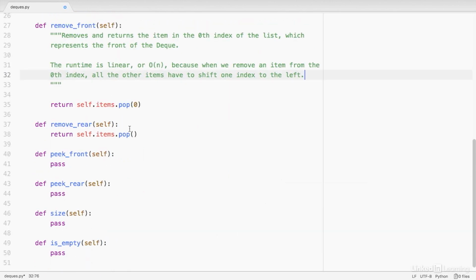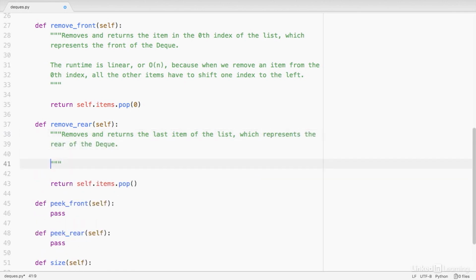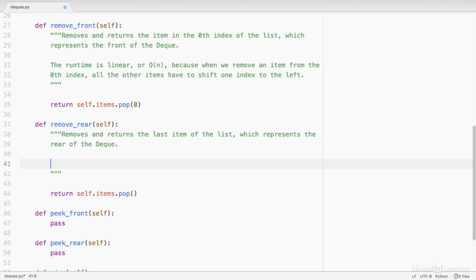Let's work on the docstring for remove rear. This simply removes and returns the last item of the list. And that side of the list represents the rear of the deque. The runtime for this is constant time because anytime you index to the end of a list, that's done in constant time.